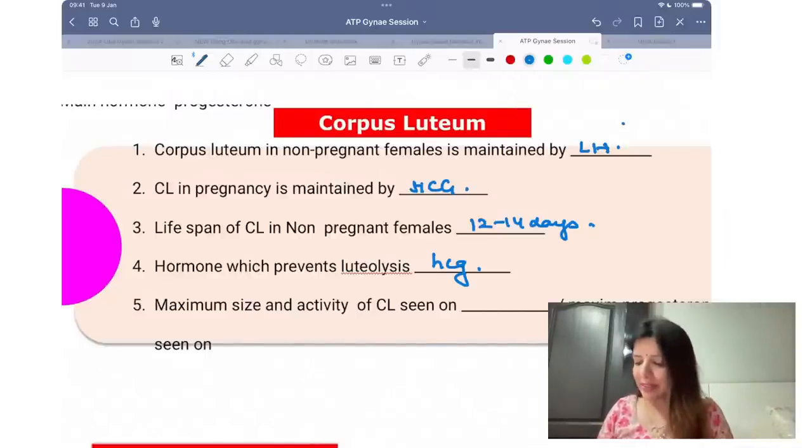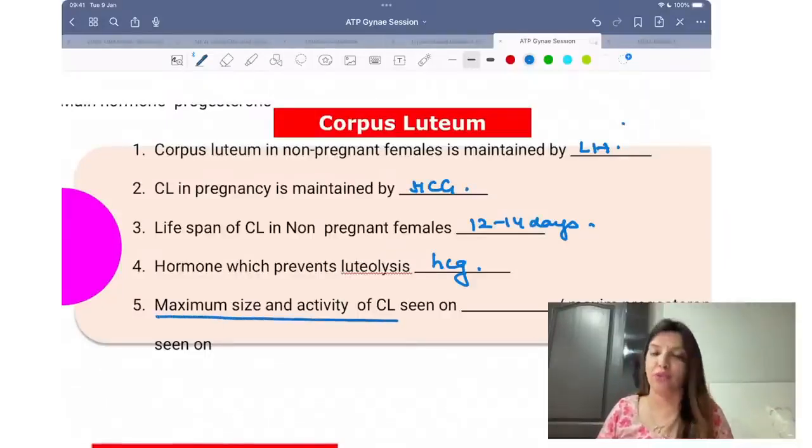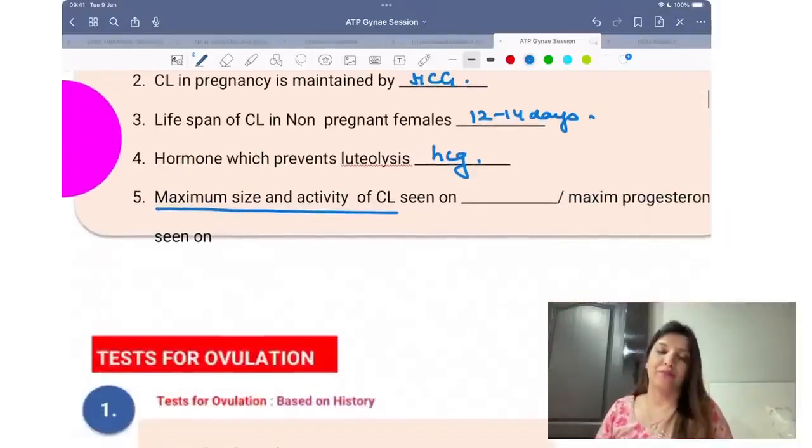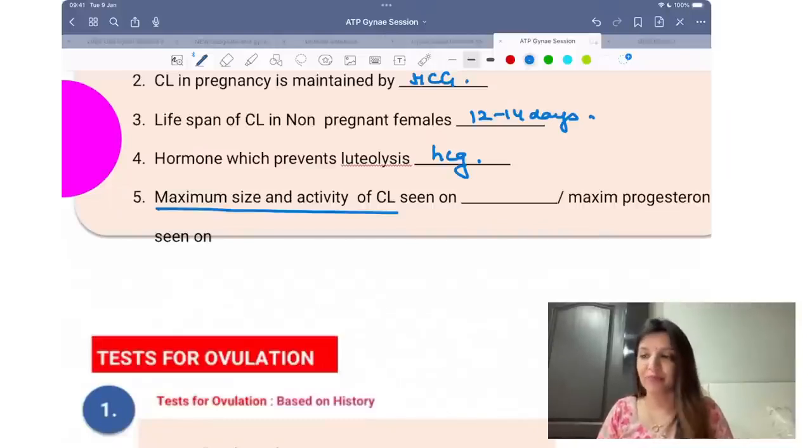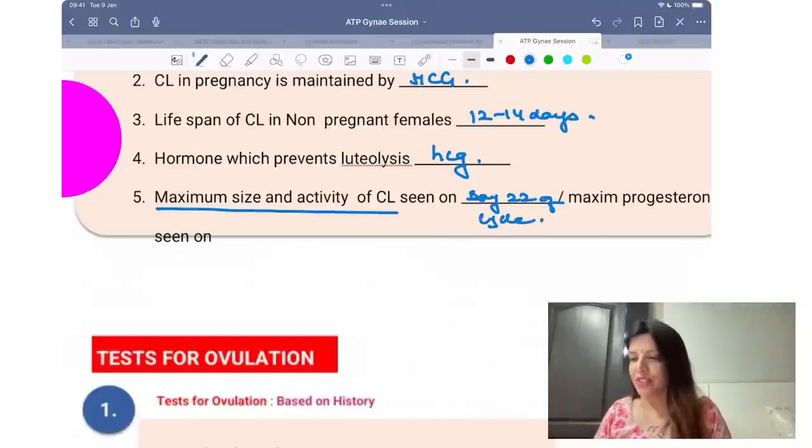When is the maximum size and activity of corpus luteum seen? This same question can be asked as: during a menstrual cycle, when are the levels of progesterone maximum? Question I, when is the size and activity of corpus luteum maximum? What is your answer going to be? It is going to be day 22 of the cycle. Day 22 of the cycle.